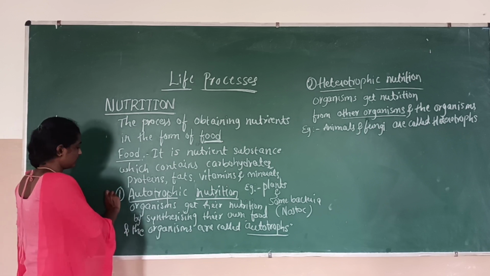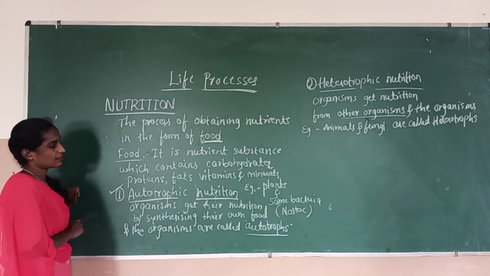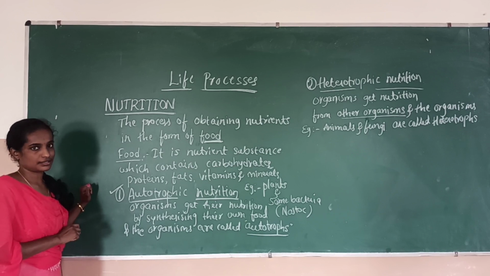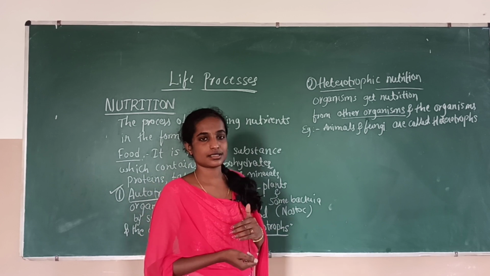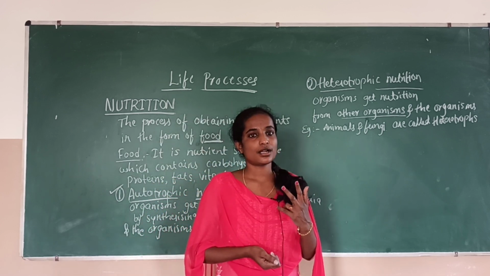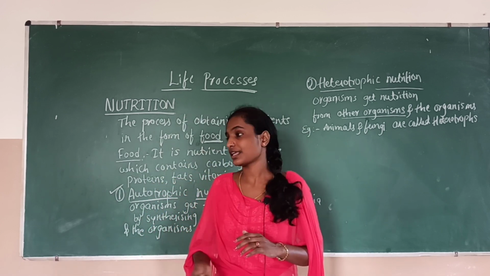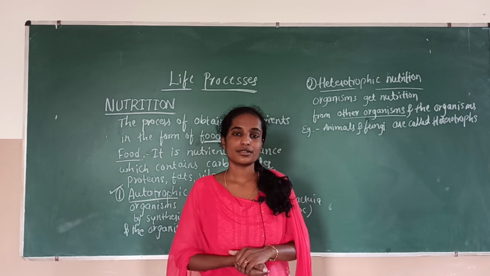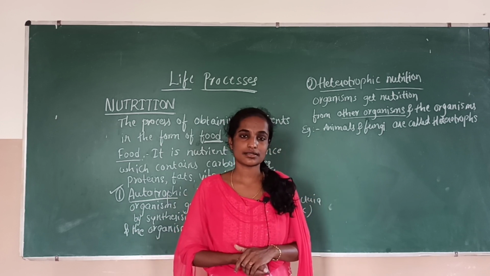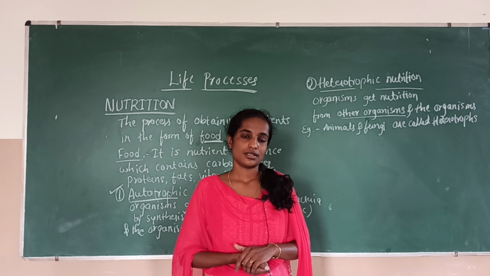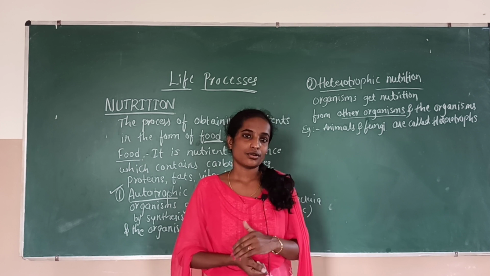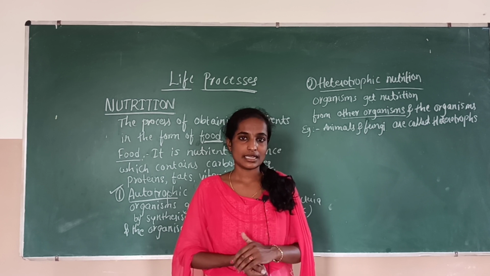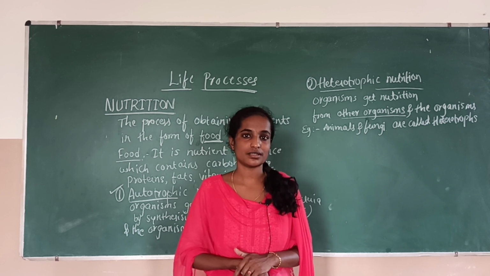Let me start with the autotrophic nutrition in detail. As the organisms synthesize their own food in autotrophic nutrition, there are two types of processes: photosynthesis and chemosynthesis. They are classified based on whether the autotrophic organism uses sunlight or chemicals.